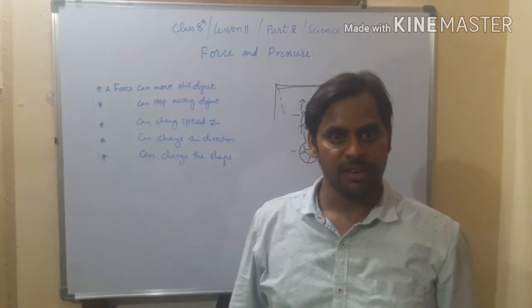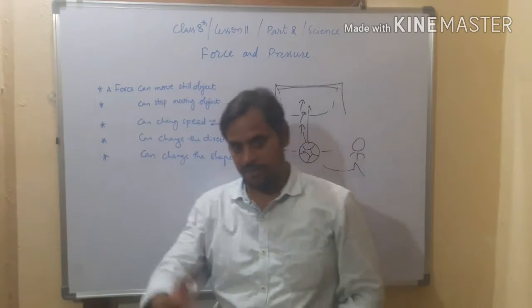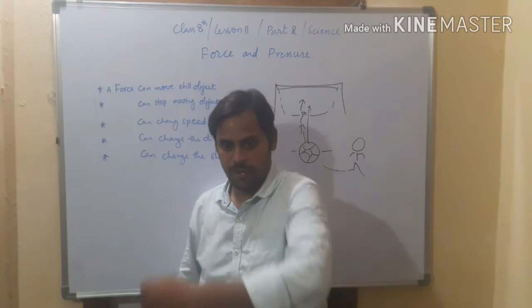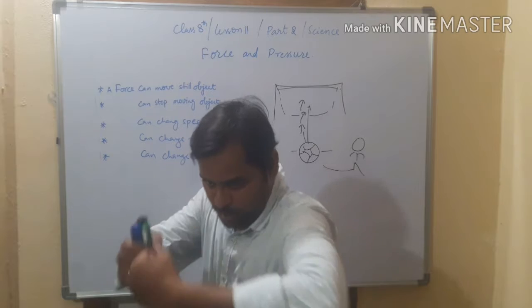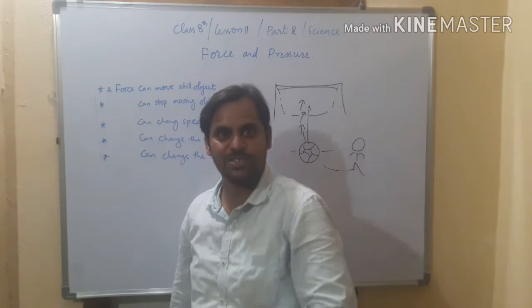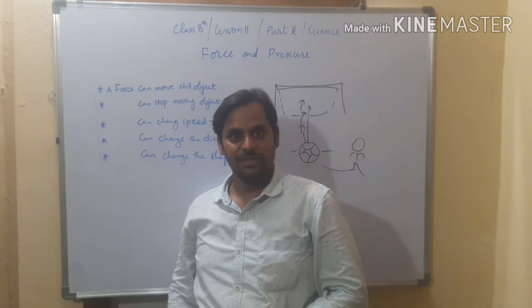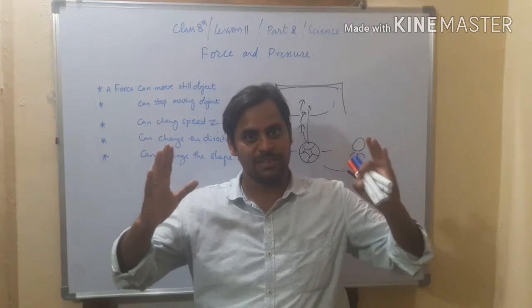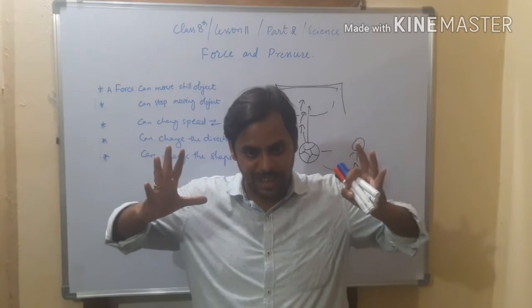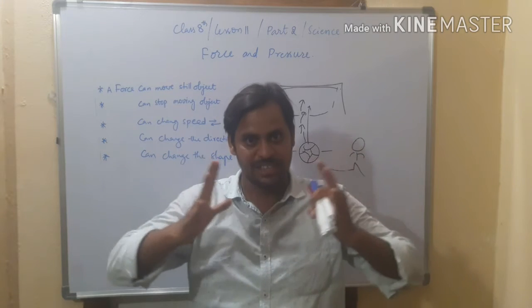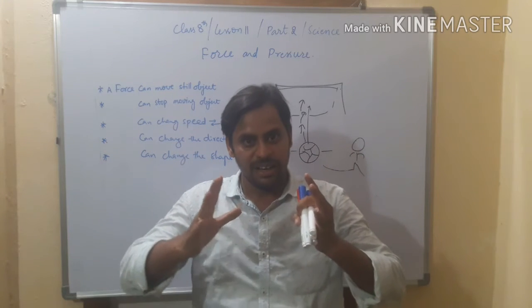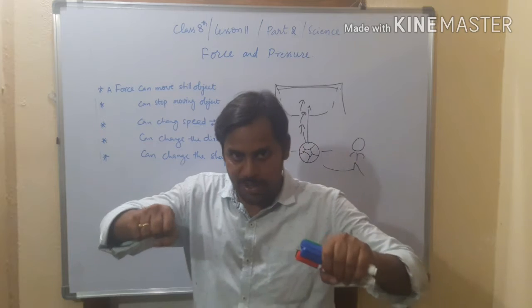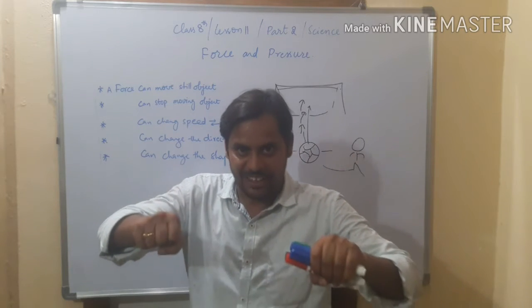For example, somebody is coming towards you. If you keep your hand like this and apply force on him, definitely he is going to stop. For example, in the movie Bahubali, Mr. Ballaladeva and Mr. Bahubali both show the pushing force between them, and they stop each other's attack.